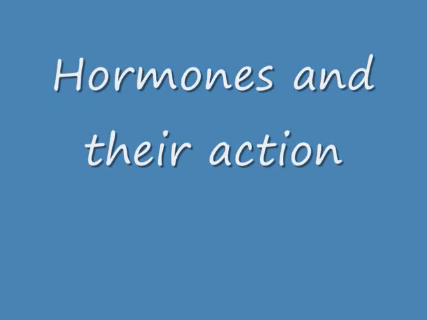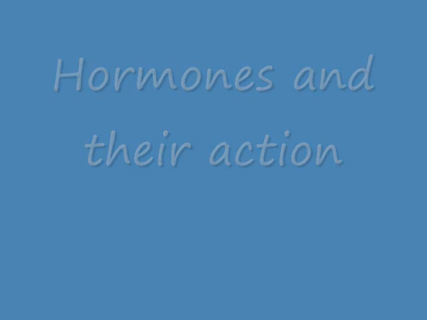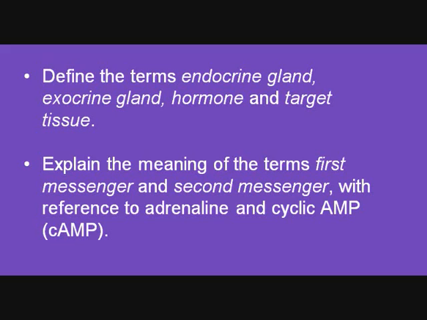In this video we're going to look at hormones and their action on various cells of the body. The outcomes are to define the terms endocrine gland, exocrine gland, hormone and target tissue, and explain the meaning of the terms first and second messenger with reference to adrenaline and cyclic AMP.